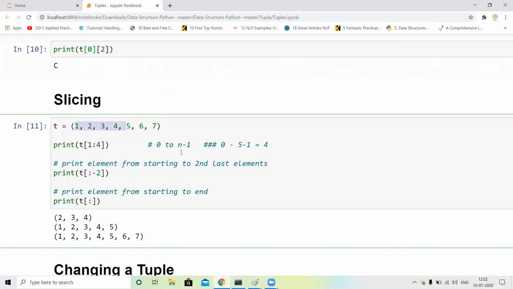So n -2, guys, our output is 1 to 5. Okay, and it's print third. I print the elements from starting to end. Okay, so first of all I print t of just simple braces and this. So our output is 1 to 7. This is the whole output.